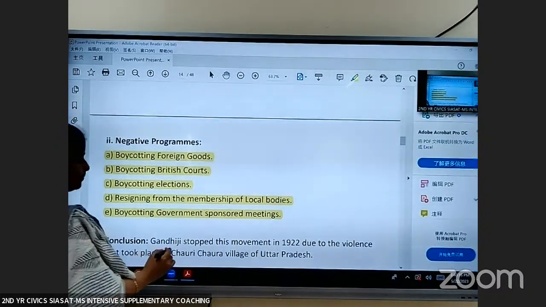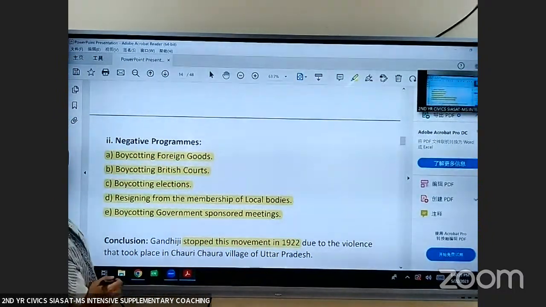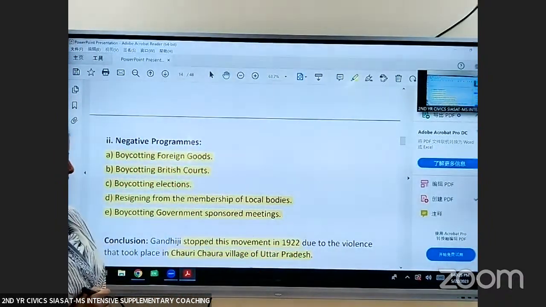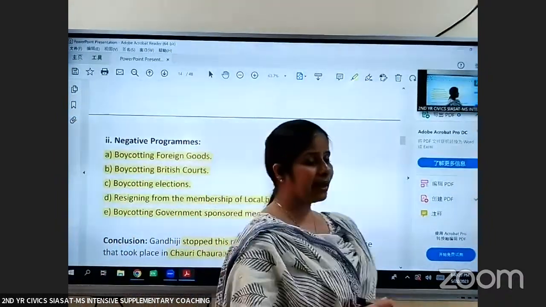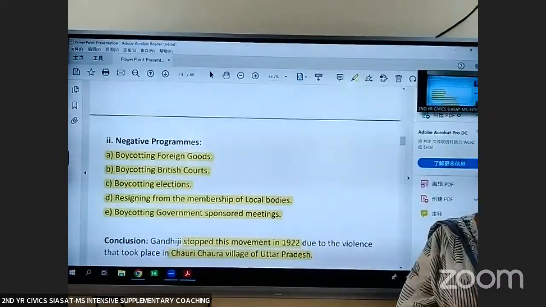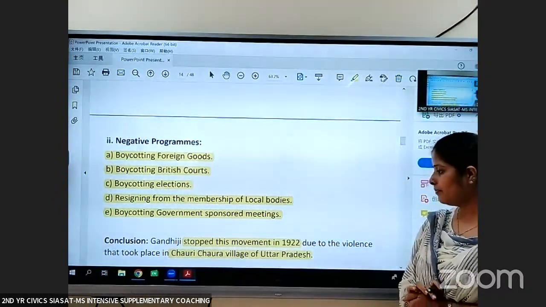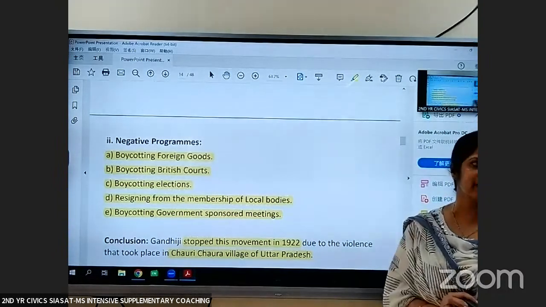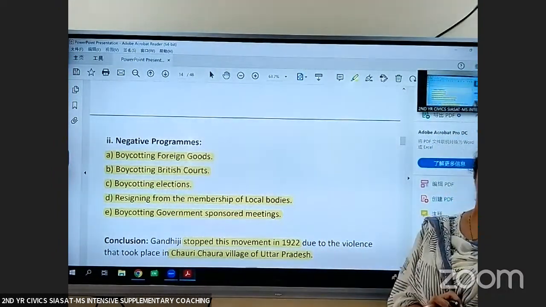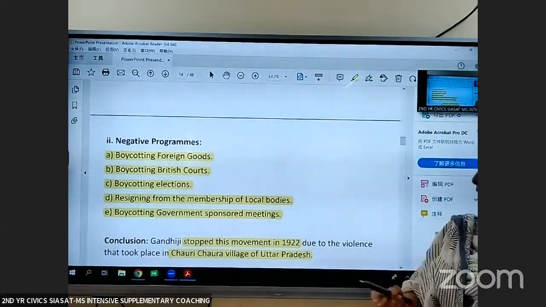Now, Gandhiji stopped this movement in 1922 due to the violence that took place in Chauri Chaura village of Uttar Pradesh. See, this movement Gandhiji started because of a violent incident that occurred in Jallianwala Bagh. But again in 1922, this movement was stopped because of violence that took place in a village in Uttar Pradesh called Chauri Chaura, where the mob burnt policemen.